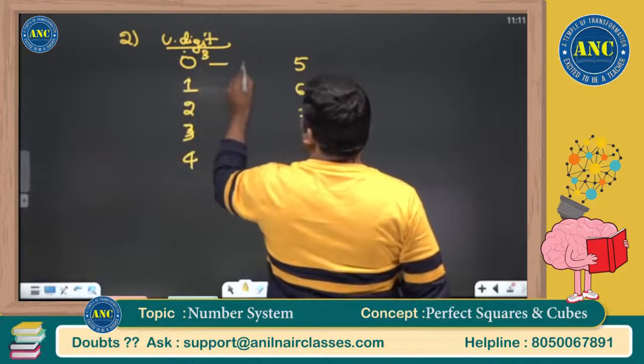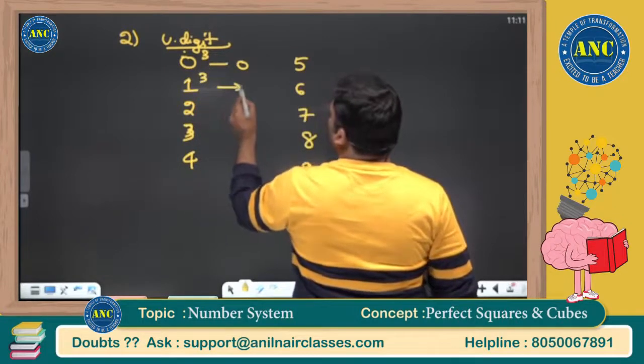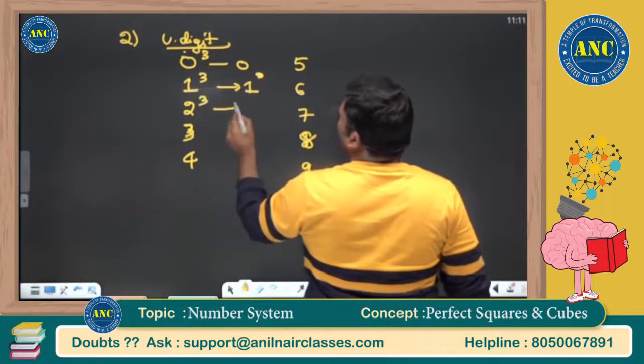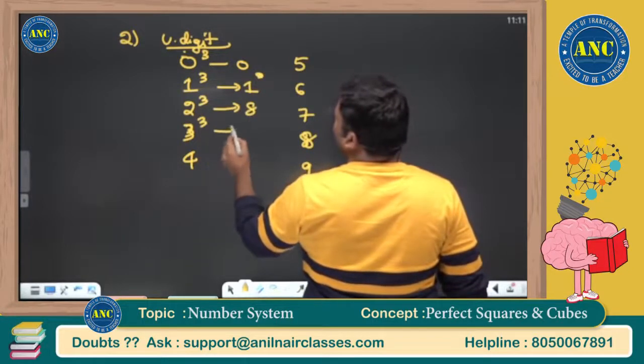0 cube is nothing but 0. 1 cube is 1. 2 cube is 8. 3 cube is 27.